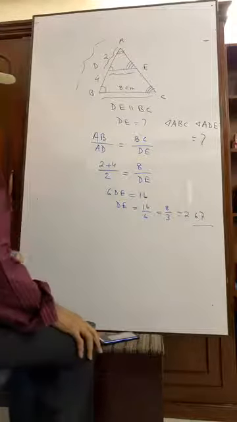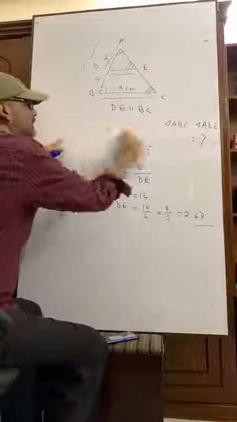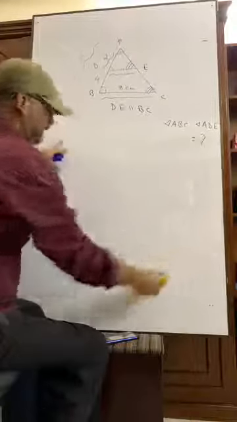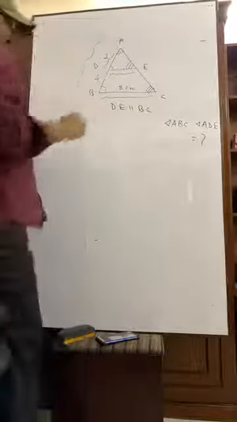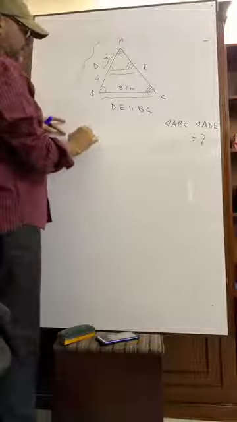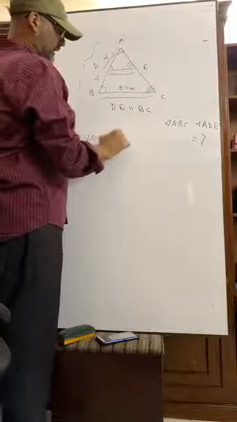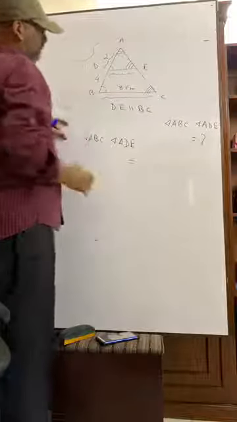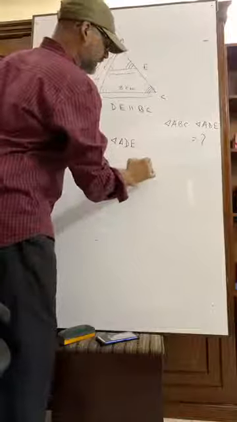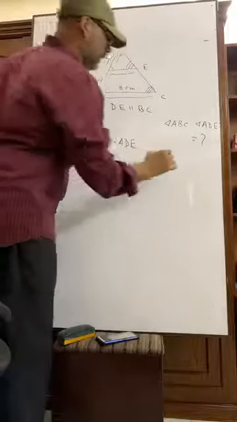Triangle ABC is to triangle ADE. Can you find it? Okay, triangle ABC is to triangle ADE is equal to, we can write here, AB square is to AD square.